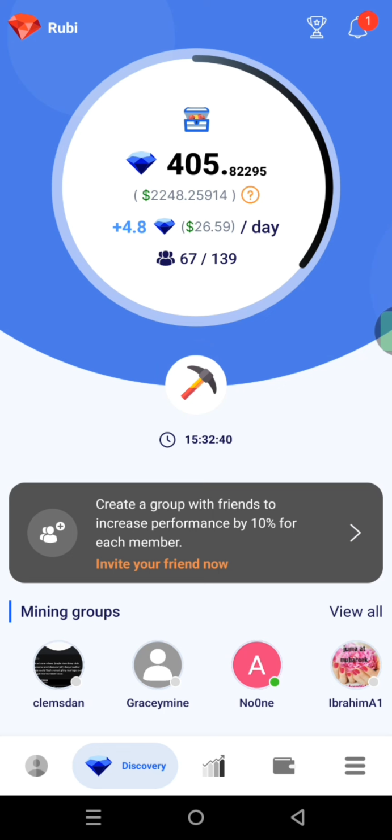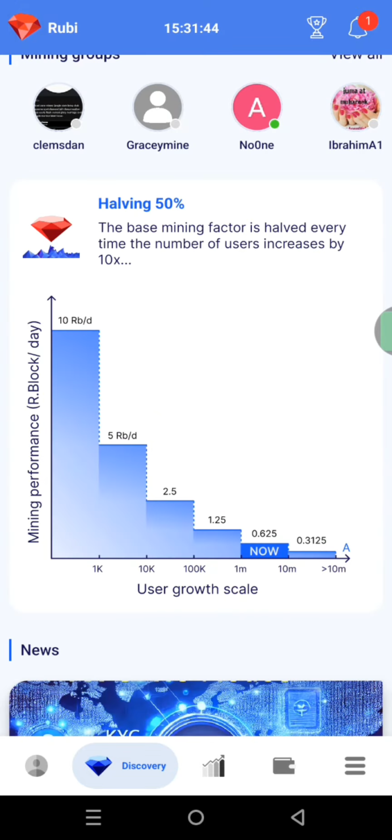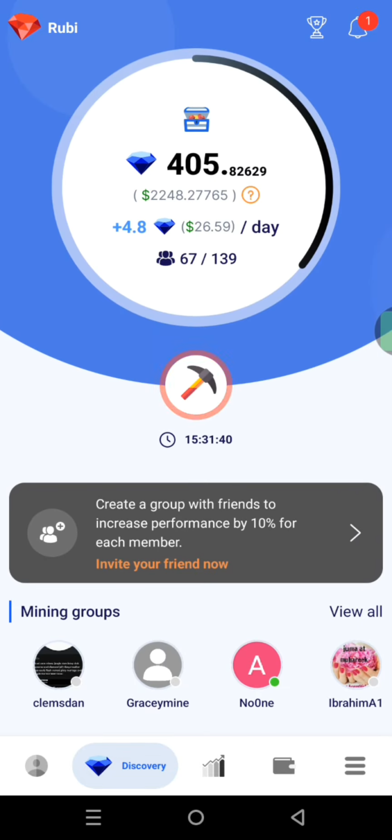Back to the Rubi project, I want to think that you are participating. If you are participating in this project and you are not earning much, please make sure that you are active, because if you look right here, I have about 139 invites, and you see that only 67 are actually mining right now. If you are participating in this project and you are not mining with consistency, guys, you are not doing good to yourself, because at the end of the day, the more people are mining, the more the base mining will be going into halving, and then the lesser you'll be able to mine. So make sure that you are participating and doing it consistently.